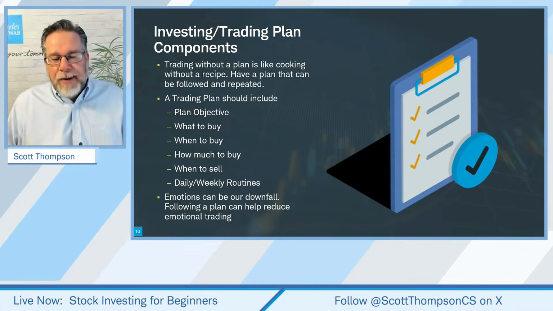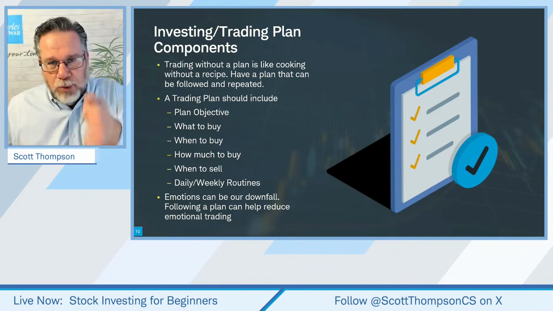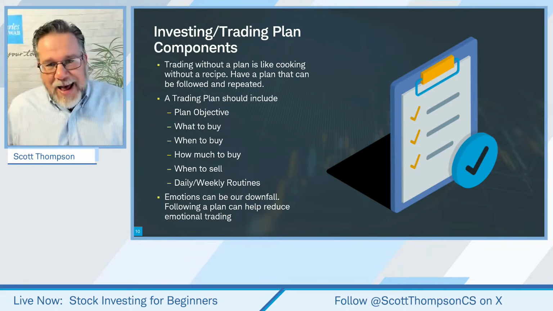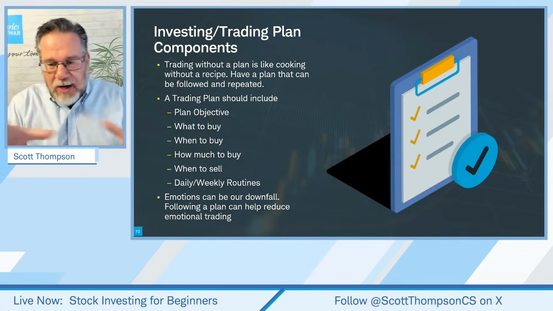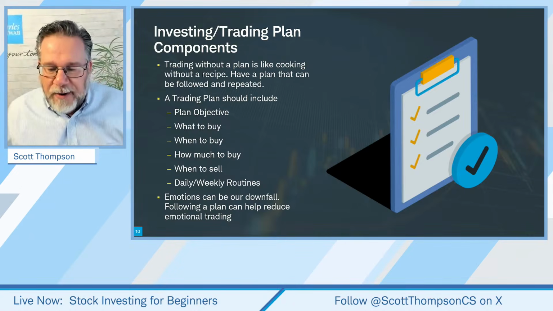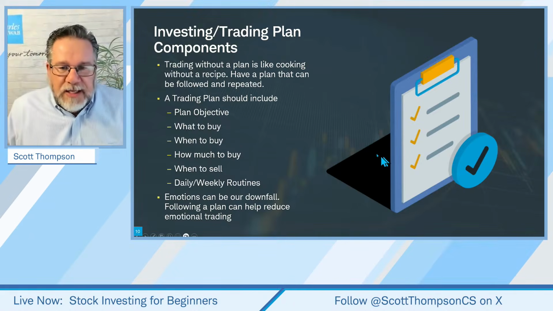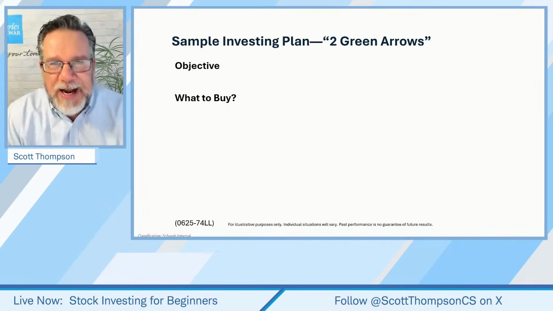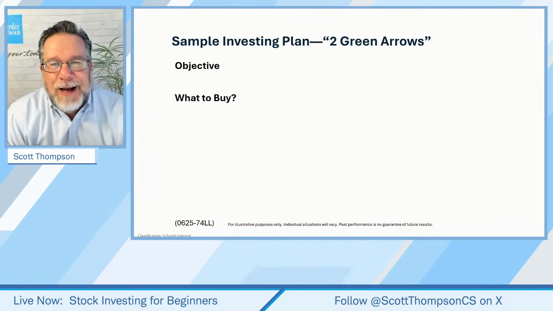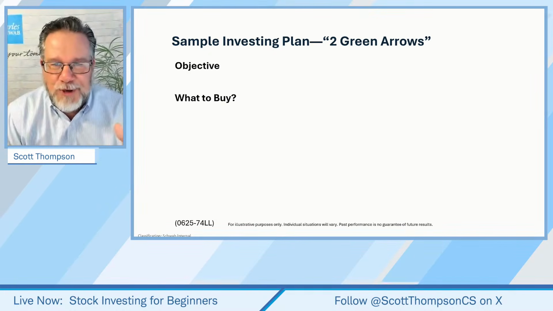All right, so let's jump in here. And I'm going to be going between the rules, which I'll show you, and the Thinkorswim platform, because I want to give you some components along the way here. All right. So let's start off here. Now, this plan is simply called 2 green arrows. Okay. You'll get an idea of what the 2 green arrows are in a minute, and I will show you how to set up your chart.